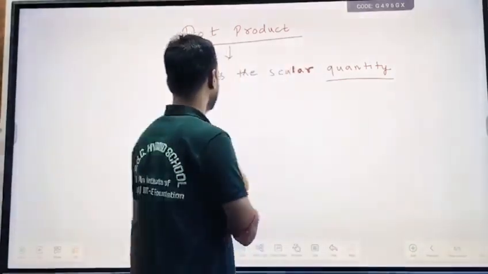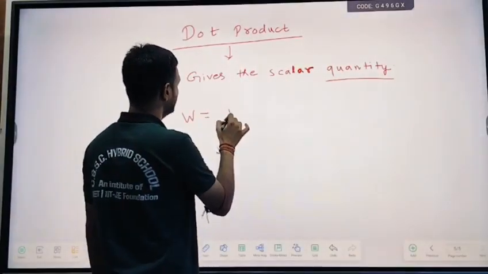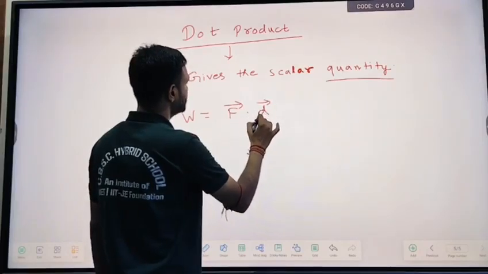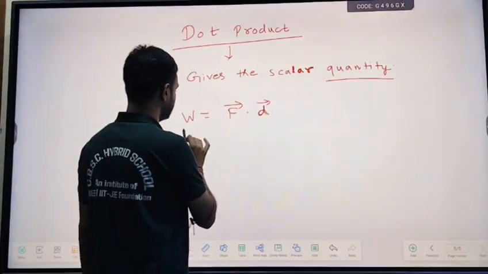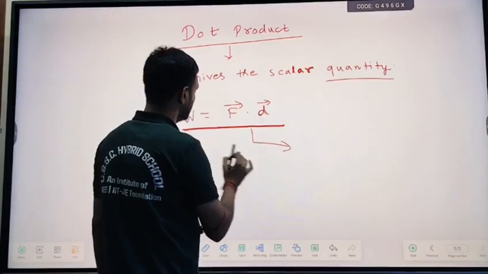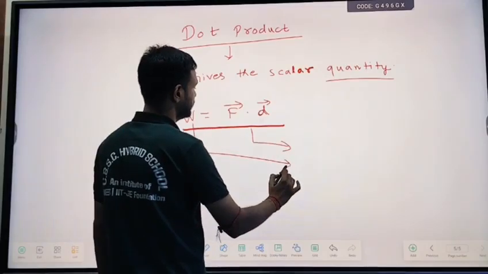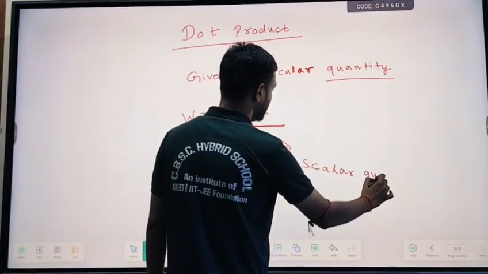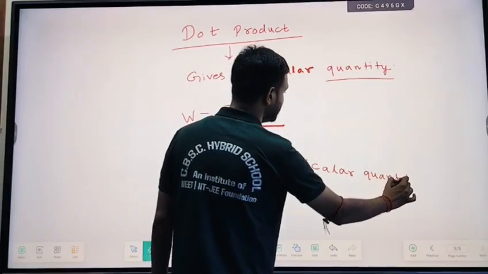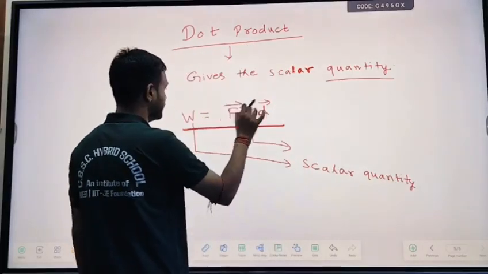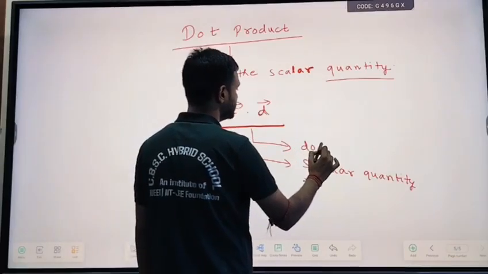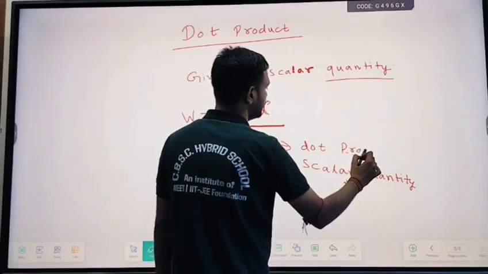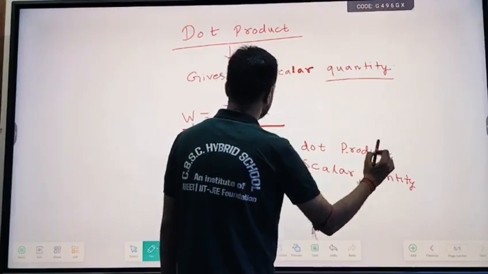I told you work is the dot product of force and displacement. This means work is a scalar quantity. And why is work a scalar quantity? Because we get work from the dot product of force and displacement.